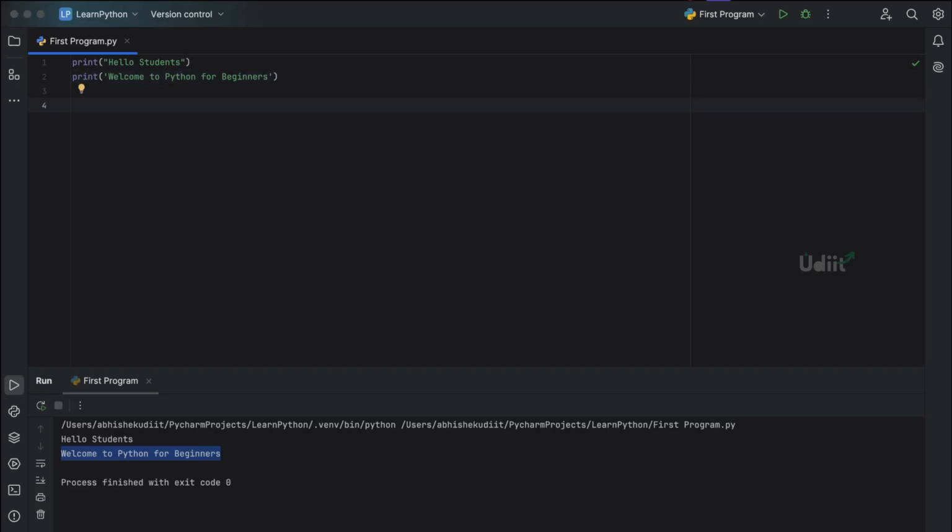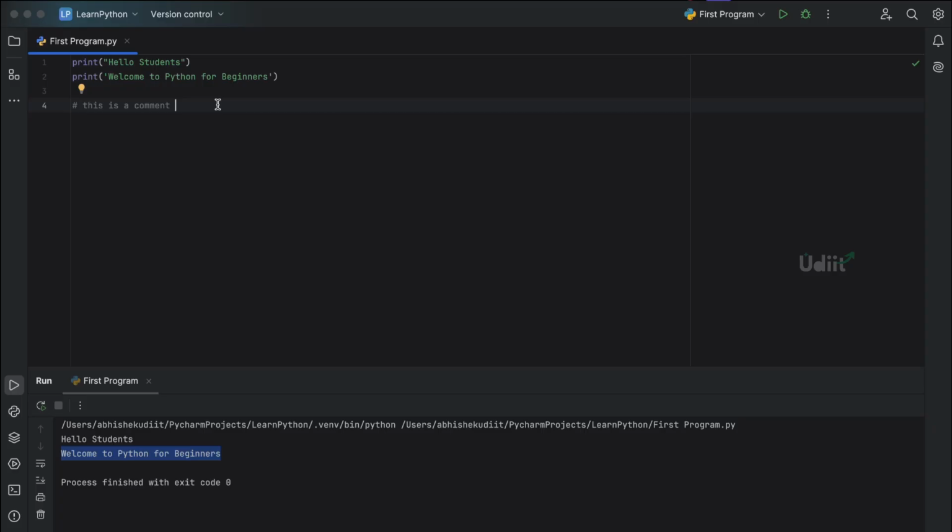Now we are going to learn about a concept called comments. Comments are non-executable part of the code. In Python, we'll be using the hashtag symbol to write the comments. Now I'll write a comment. I'll give hashtag symbol and then say this is a comment. So this line will not get executed.